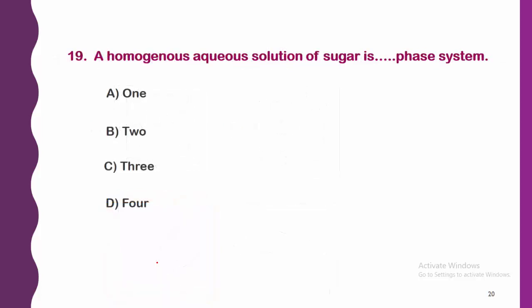Next, a homogeneous aqueous solution of sugar is a dash phase system: A 1, B 2, C 3 and D 4. The right answer to this question is A, 1, because it is stated as a homogeneous aqueous solution. Homogeneous means sugar is always soluble in water, so it forms a single layer, a single phase. Therefore it is a one phase system.